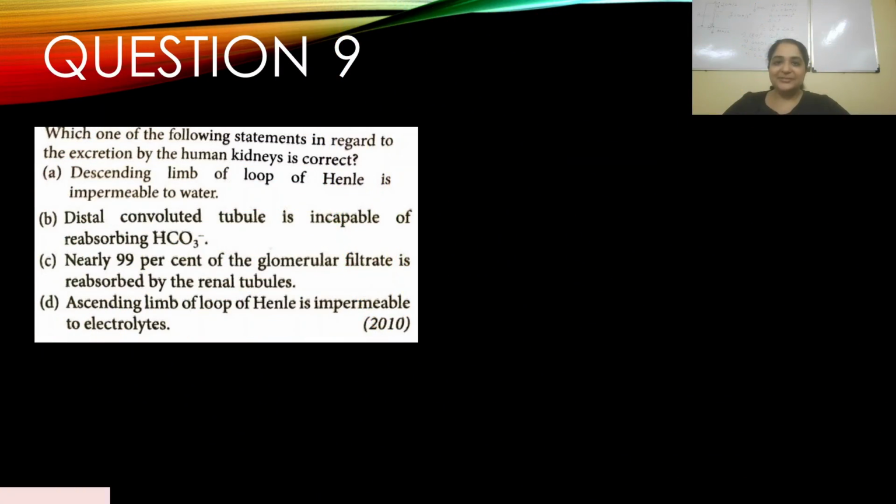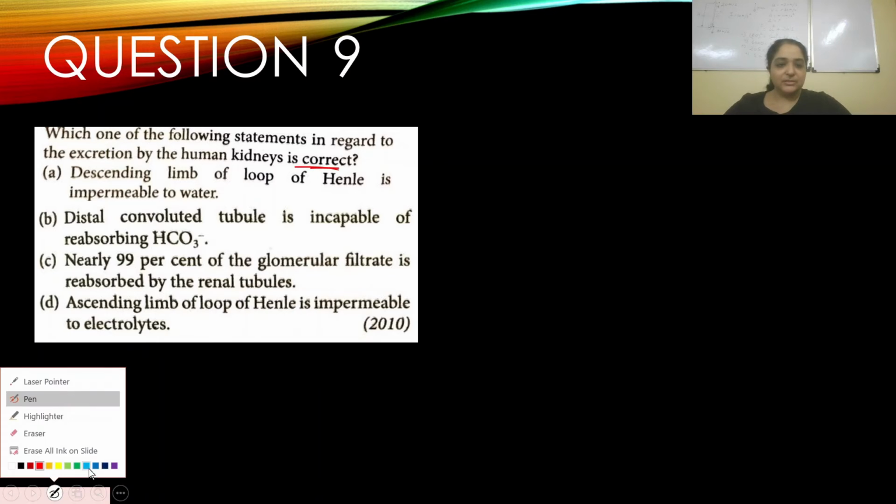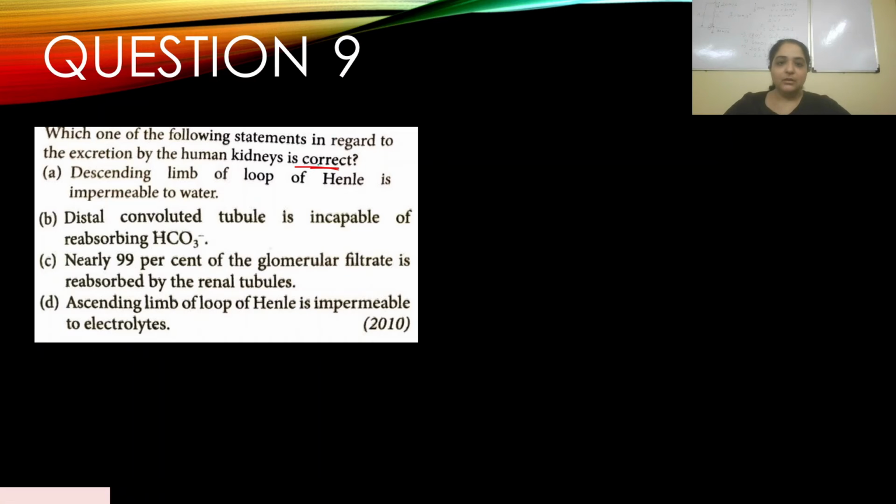Question number 9. Which one of the following statements in regard to the excretion by the human kidneys is correct? So you have to find the correct statement. This appeared in 2010. Option A: the descending limb of loop of Henle is impermeable to water. Is it a correct statement? No, it is permeable to water.